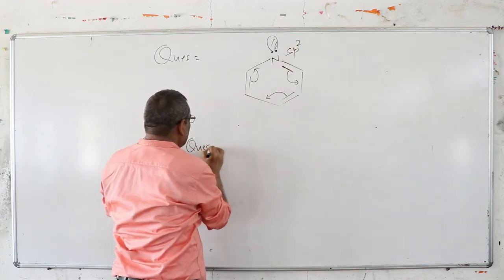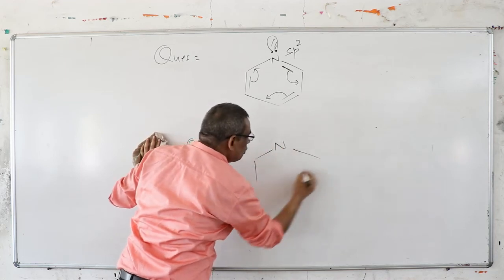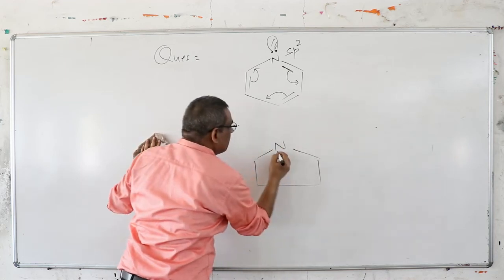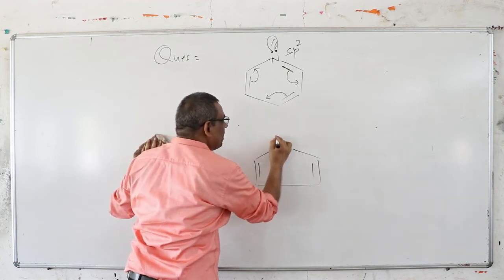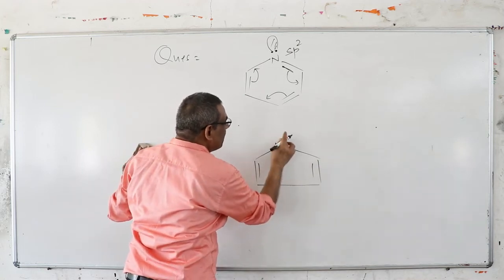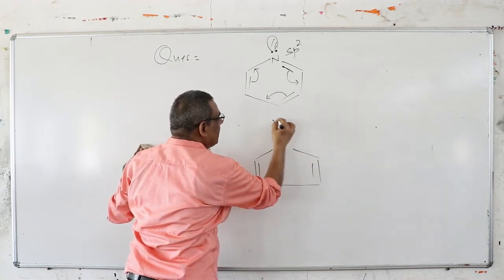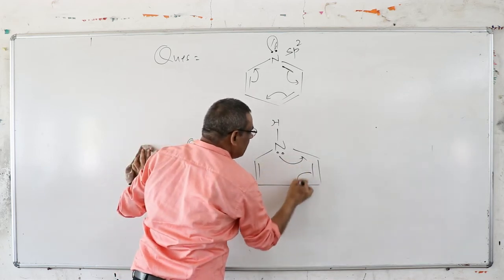Now the second question. Again, suppose this is nitrogen. Come here. The lone pair, I am showing this bond. Will you count this lone pair? No, because it will go into the resonance. So nitrogen possesses 3 covalent bonds. One hydrogen is hidden. This lone pair will go into the resonance.